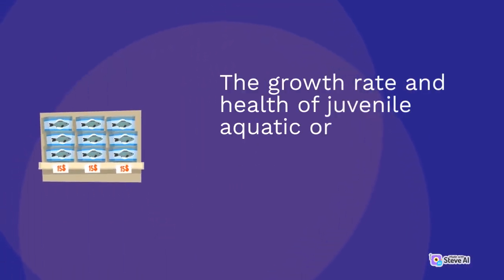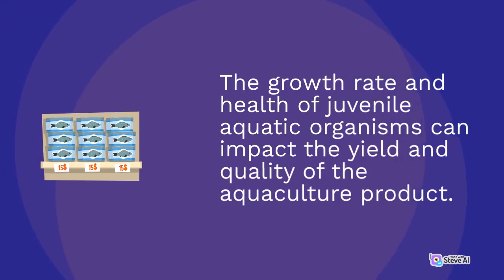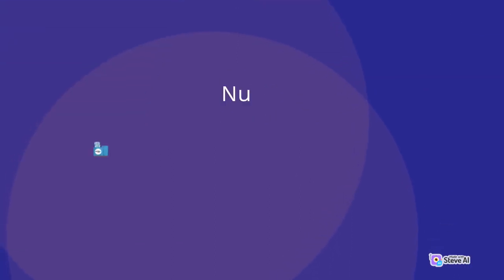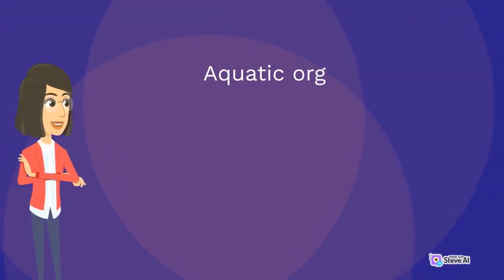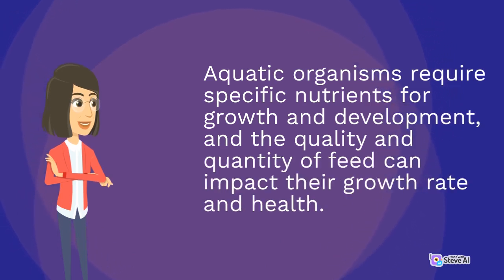The growth rate and health of juvenile aquatic organisms can impact the yield and quality of the aquaculture product. Nutrition and feeding. Nutrition and feeding are critical factors in aquaculture production. Aquatic organisms require specific nutrients for growth and development, and the quality and quantity of feed can impact their growth rate and health.